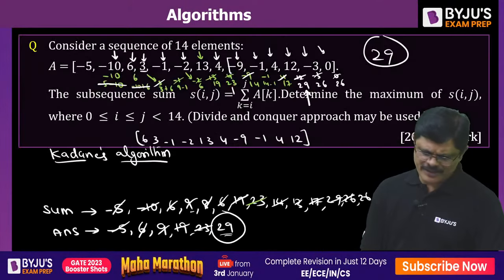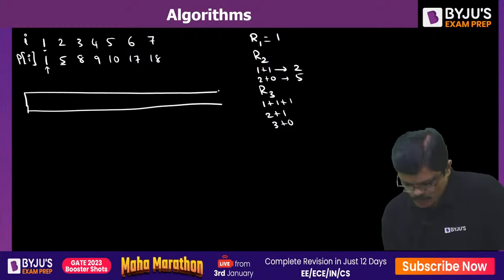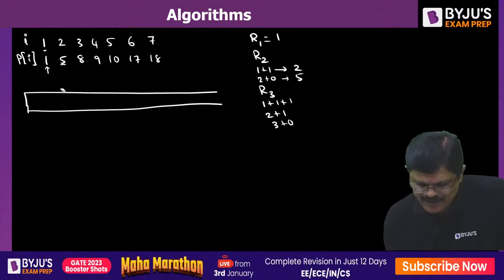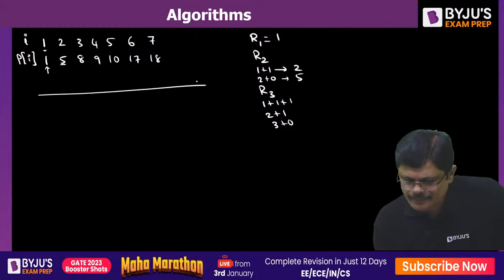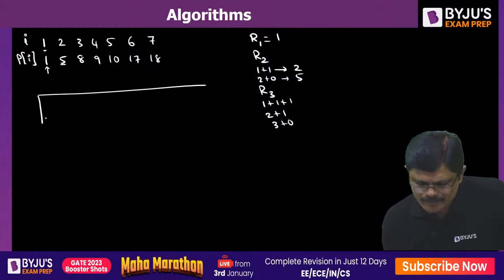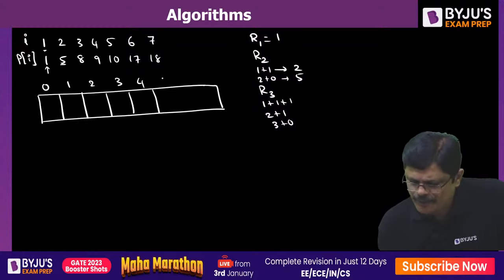See, for this, hold on one second. So for this, we can use this simple greedy, not greedy technique, dynamic programming technique. Otherwise, let me clearly draw once again: length 0, length 1, length 2, length 3, length 4, length 5, length 6, length 7.